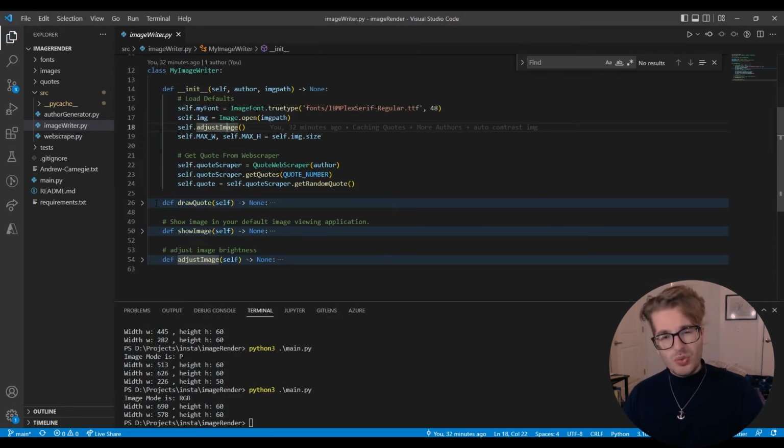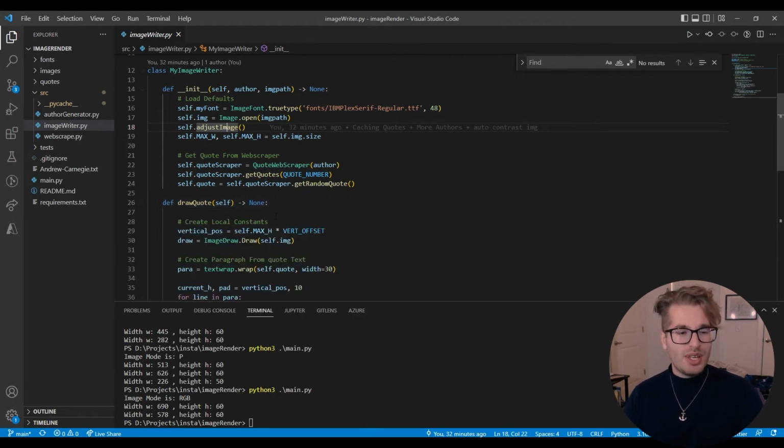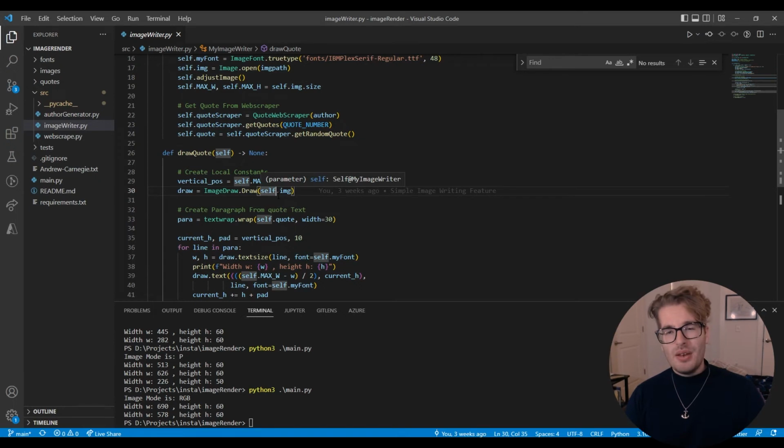So after we adjust the image brightness, we're going to actually write some text onto the image. And you might think that is a hard process, like, how am I going to do this? Well, it is a little complicated in the sense that you have to find out where you want to write that text. All you're given really is your starting position, which is 0 height, 0 width, and then those final lengths.